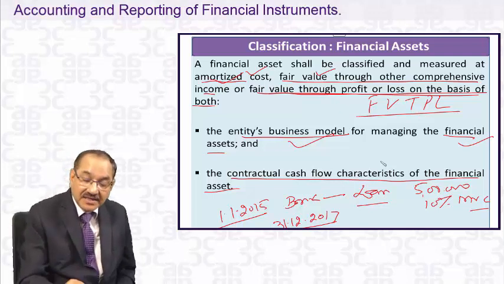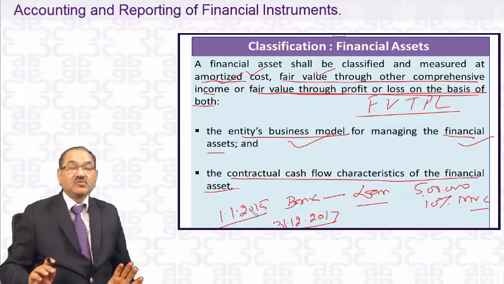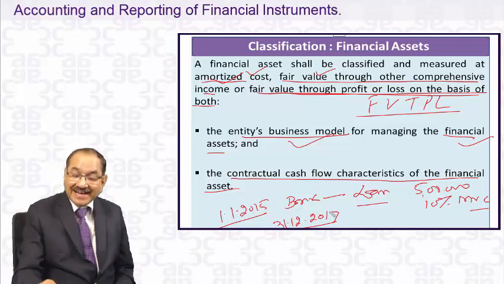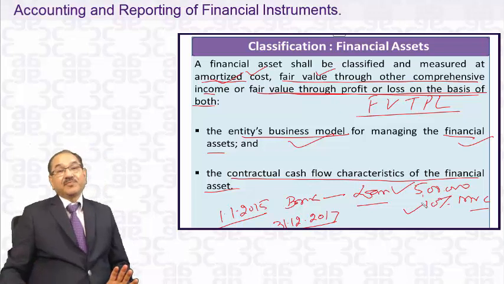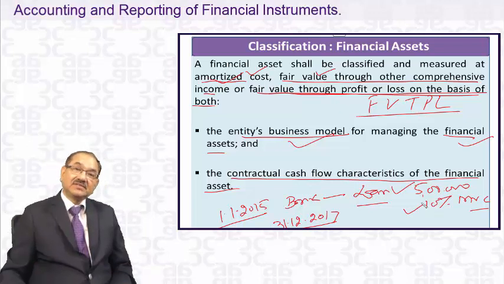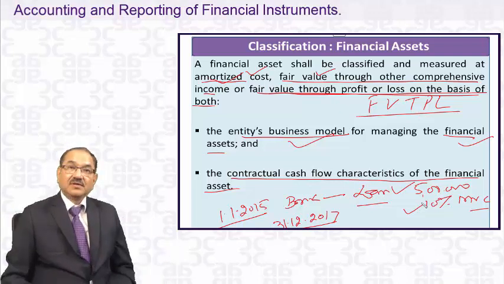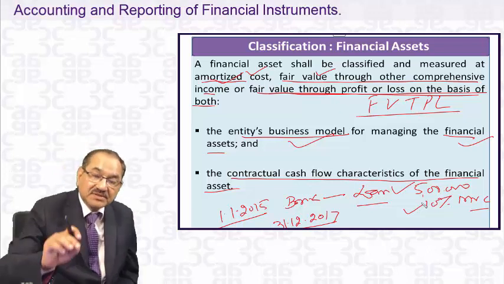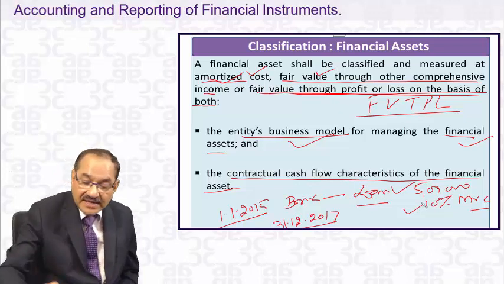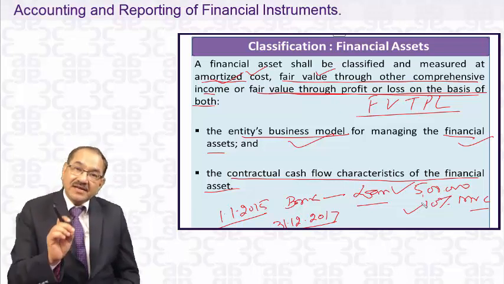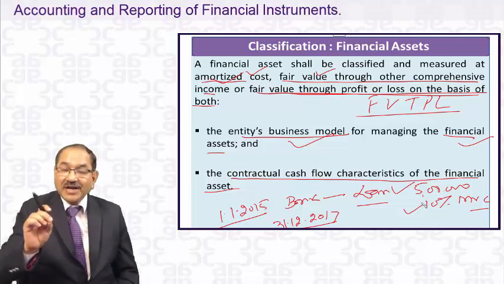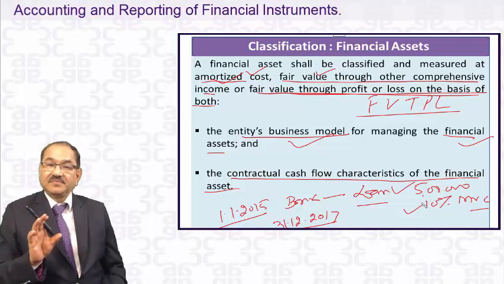The business model is that the bank has given a loan on 1/1/2015. It will collect the principal of 5 lakhs within 3 years. It will also collect the interest of 10% within 3 years, on the outstanding amount. This is the business model. Now, you go to another business model. This is one type of business model. If this type of business model is there, then it will carry this loan at amortized cost in the balance sheet.